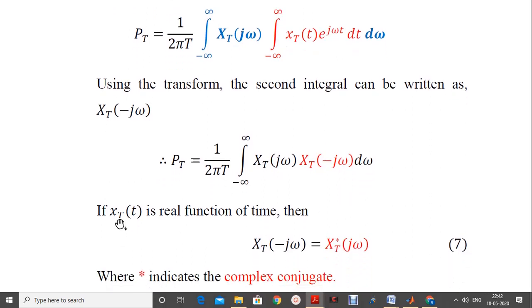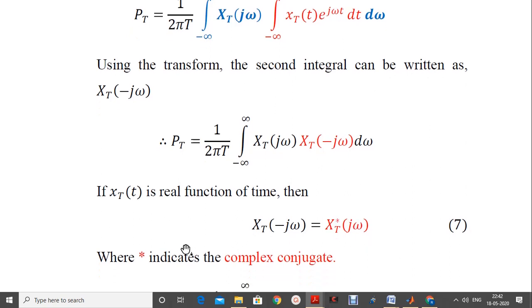Now suppose the windowed function x_T(t) is a real function of time. What happens to the above equation? We can observe that for a real function x_T(t), X_T(-jω), the second term, is nothing but the conjugate of the first term, X_T(jω). This is denoted in equation number 7, where the star symbol is nothing but a complex conjugate, as we learnt in signals and signal processing.